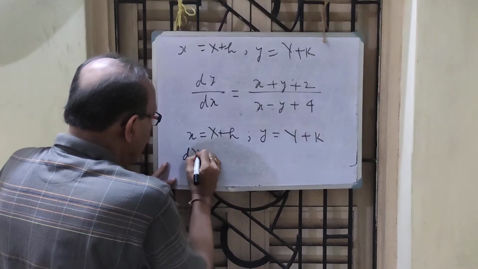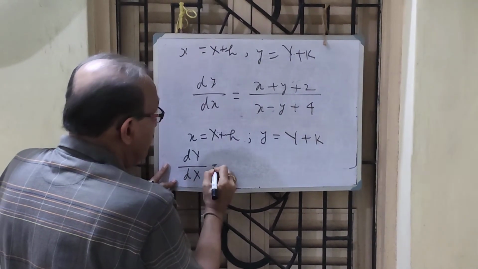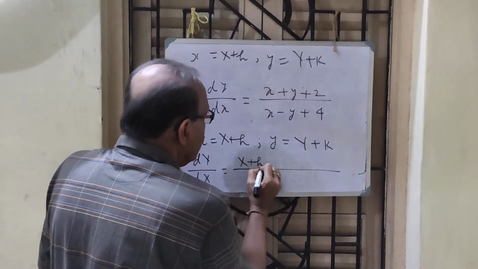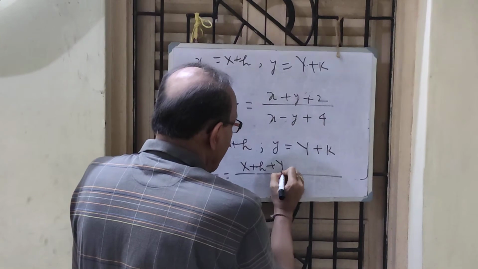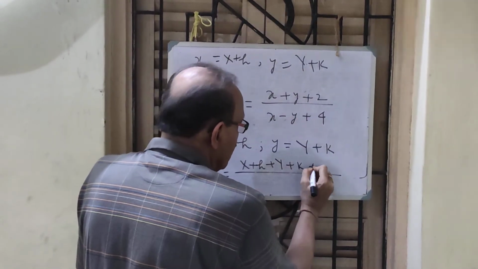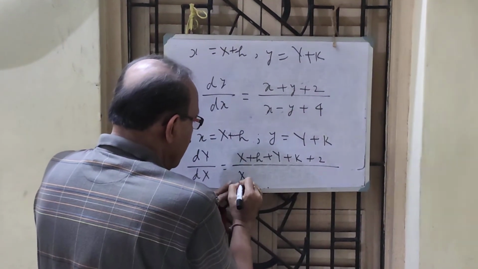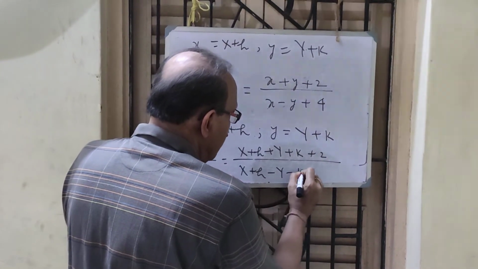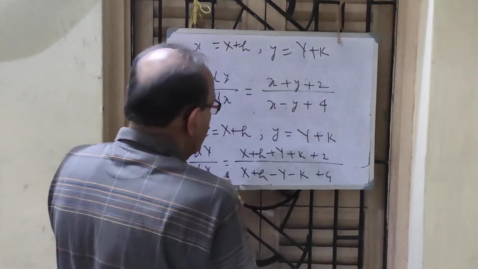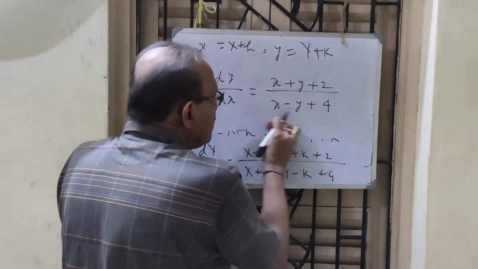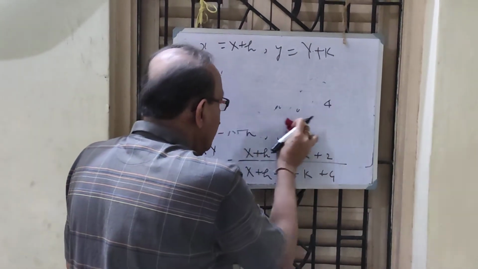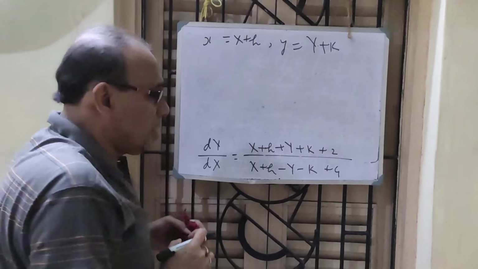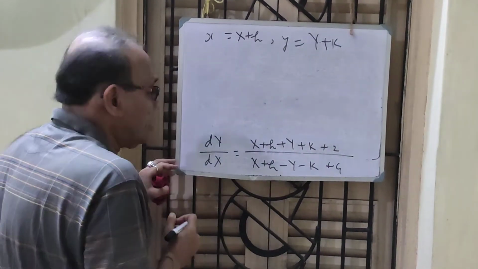I get dY over dX, big not small. X means X plus h, y means Y plus k plus 2. Here X plus h minus Y minus k plus 4. I now rub everything and see what happens. Actually, after this linear transformation, it is called linear coordinate transformation in coordinate geometry.